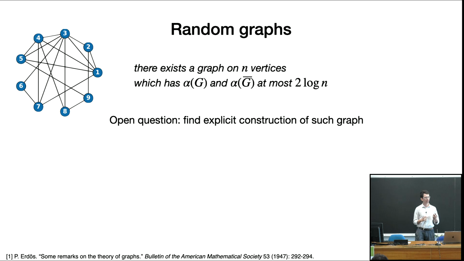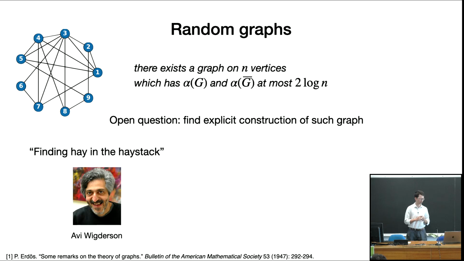However, up to this date, it's still an open question to show an explicit construction of such a graph. But we know it exists because if we sample a random graph, then with positive probability, it will satisfy this property. However, there's no efficient way to just write down the edges of the graph and prove that it indeed does not have large independence and clique number.